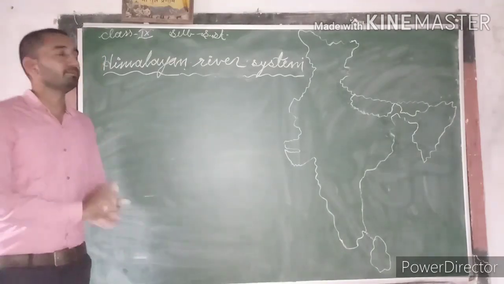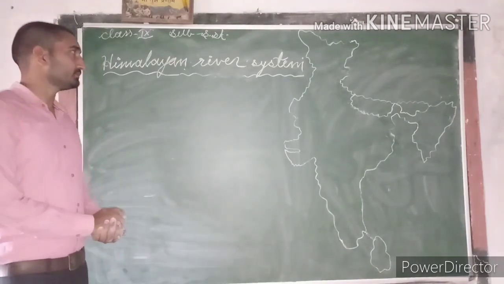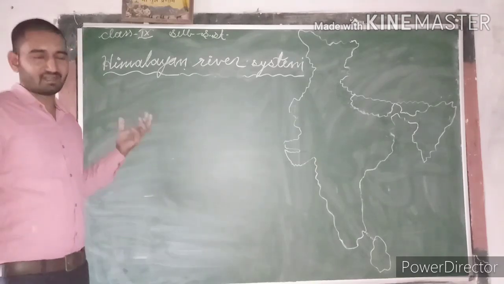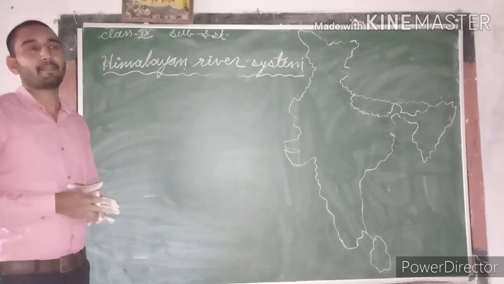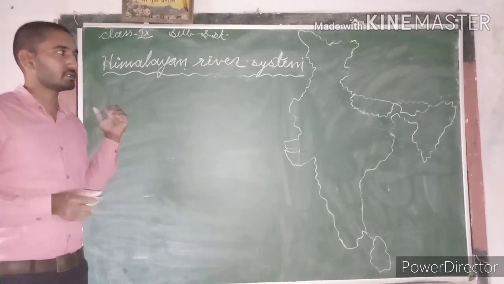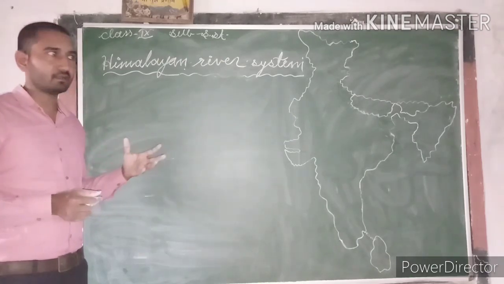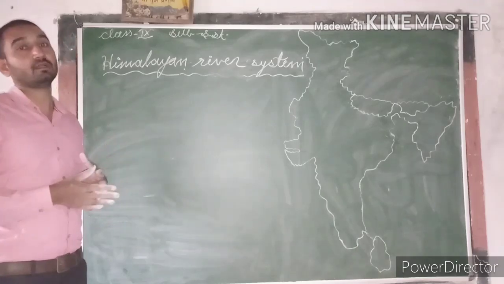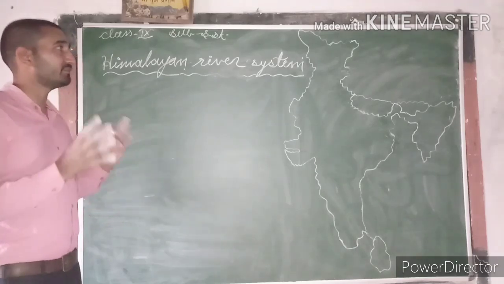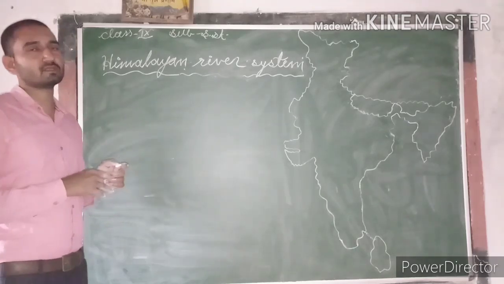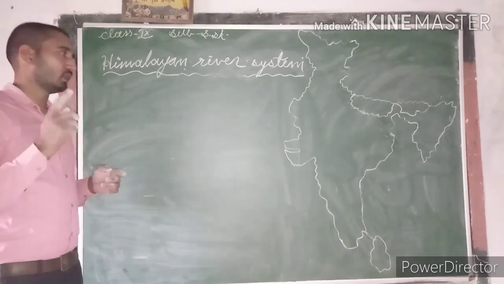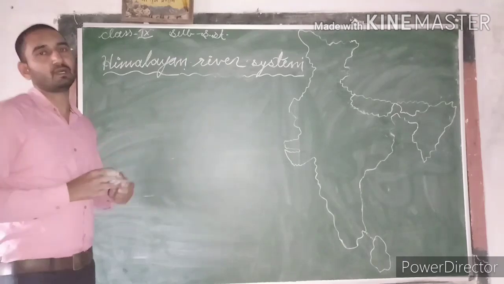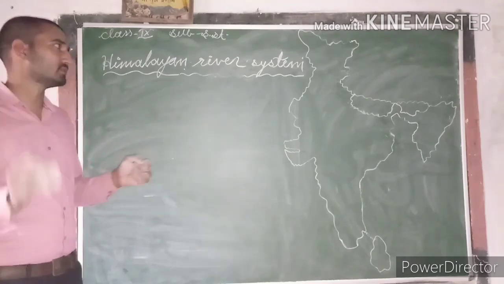So, in the last lesson, we were discussing the drainage system. We discussed what is drainage, what is a drainage basin, what is a drainage pattern, different kinds of drainage patterns, and along with that, the difference between the Himalayan drainage system and the Peninsular drainage system. Now here we are going to discuss the Himalayan river system.